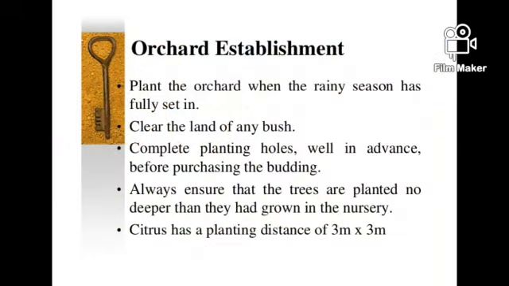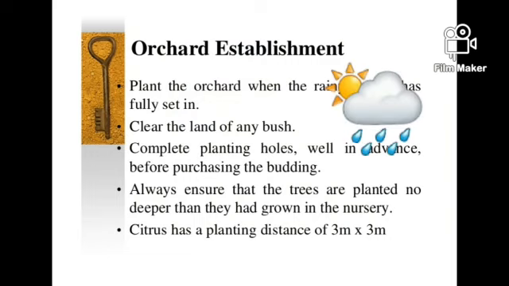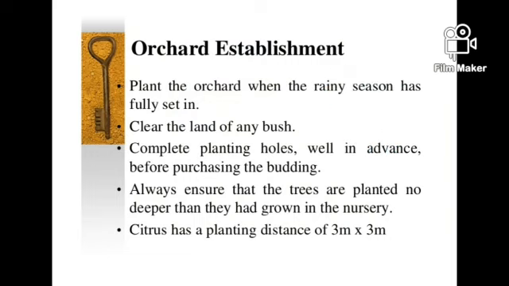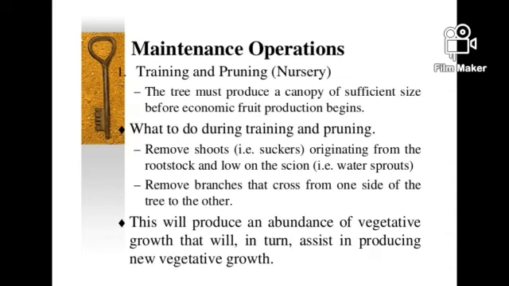Orchard establishment. Plant the orchard when the rainy season has fully set in. Clear the land of any bush. Complete planting holes well in advance before purchasing the budding. Always ensure that the trees are planted no deeper than they had grown in the nursery. Citrus has a planting distance of 3 meters by 3 meters, that is 3 by 3 meters.